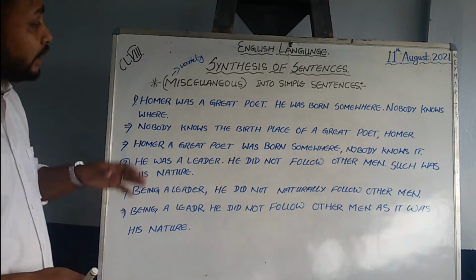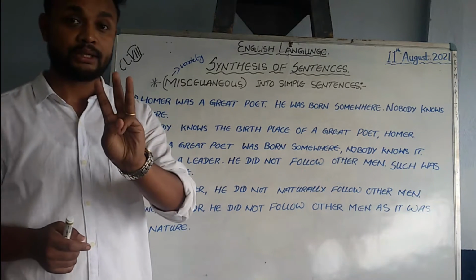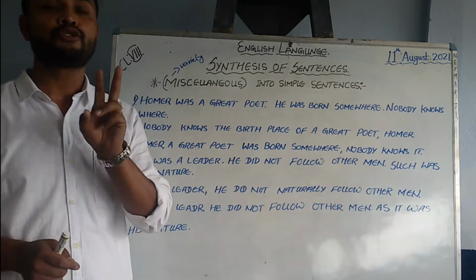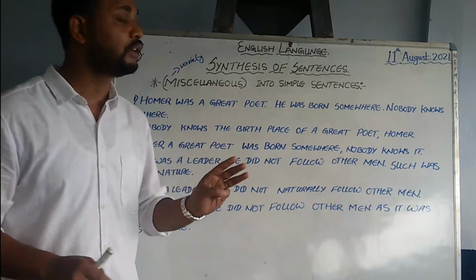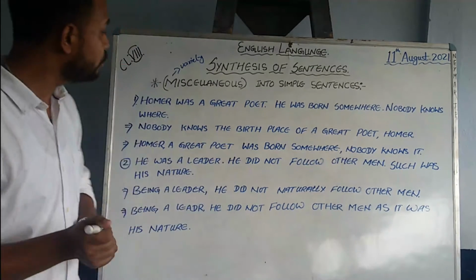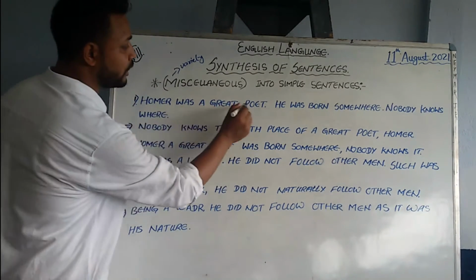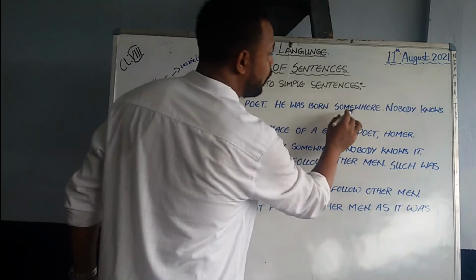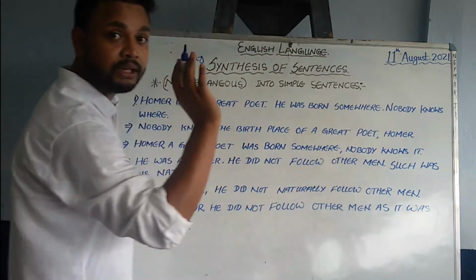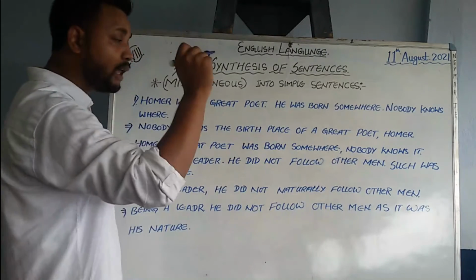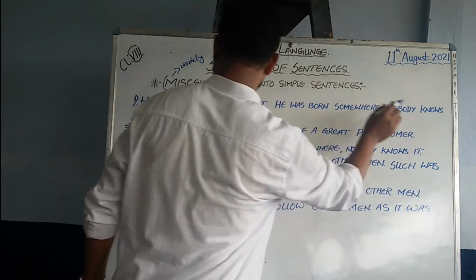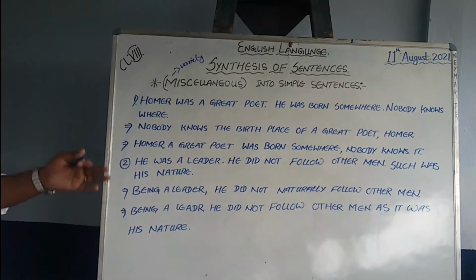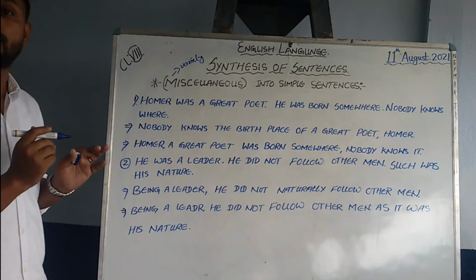And by the way, here you are given three sentences. Basically we have solved two sentences, but here you are given three. First sentence, Homer was a great poet, full stop. He was born somewhere, full stop, this is the second sentence. And the third sentence is, nobody knows where.